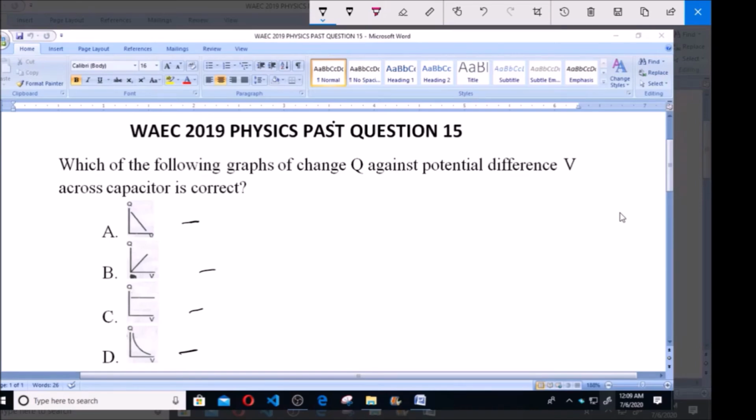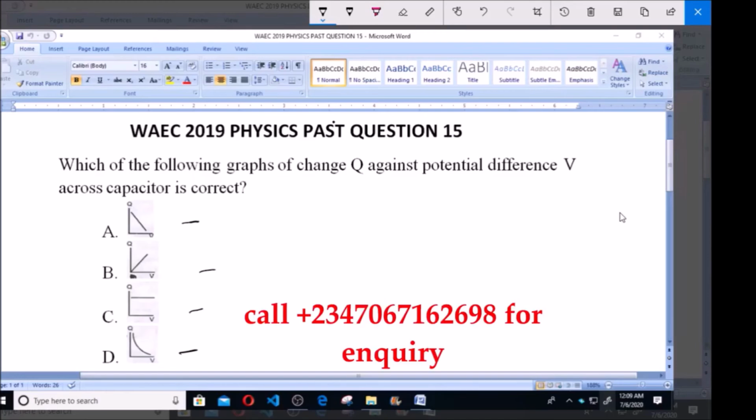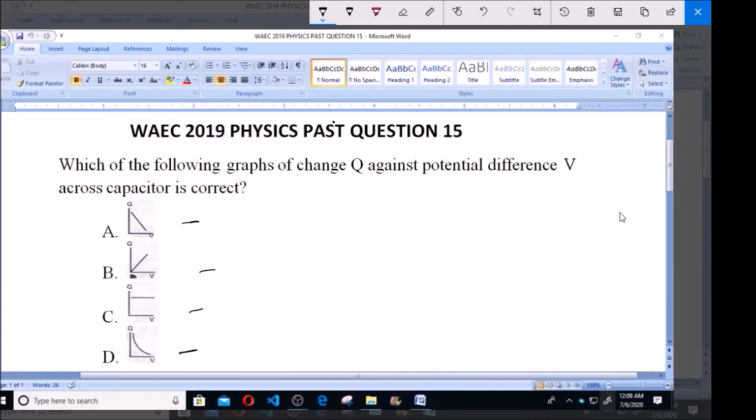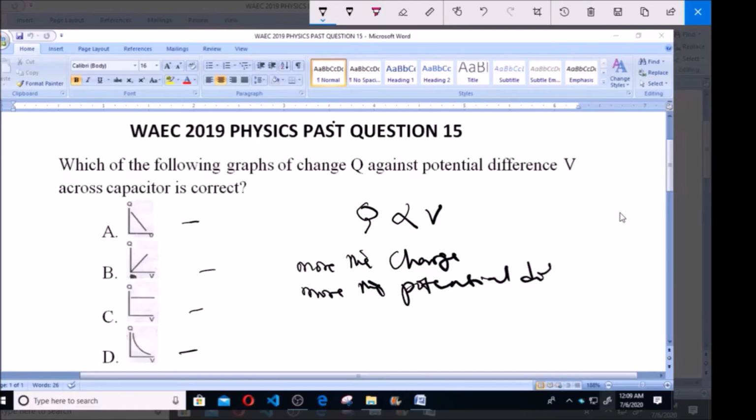So the graph of Q, which is the quantity of charge, against the potential difference, is supposed to be a direct proportional graph. So we are supposed to have Q varying directly as V, because the more the charge, the more the potential difference.